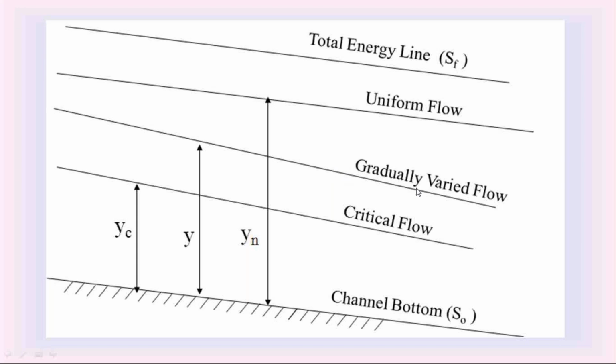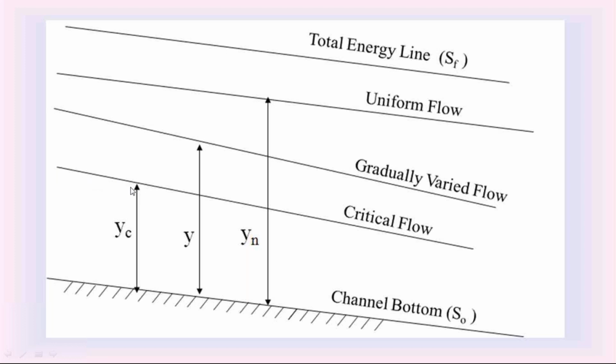At gradually varied flow, to find out the discharge Q, we use the slope of the total energy line SF, either in the Manning's equation or in the Chezy's equation. At uniform flow, we use the channel bottom slope S naught. At gradually varied flow, we use the slope of the total energy line SF. Then to find out Q square T by G A cube, we consider this critical depth also in the diagram.